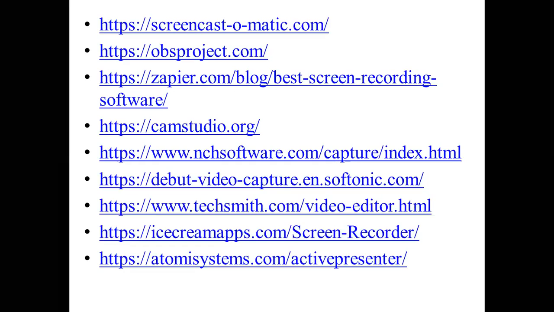So it will be recorded and it will be available for us. These are only a few things. You might have an idea of Screencast-O-Matic, which you already did, and OBS Project. These two you might have already used. And NCH software is a software which I use for recording the videos.